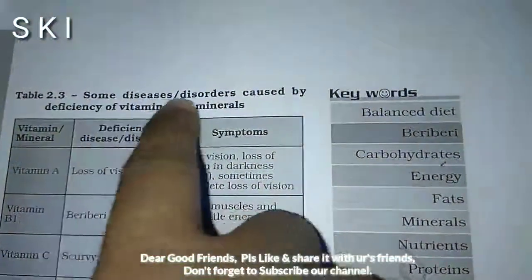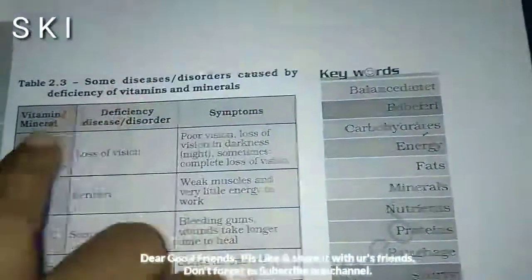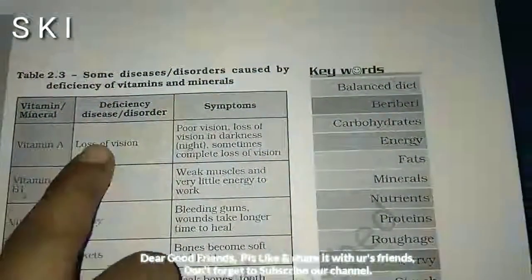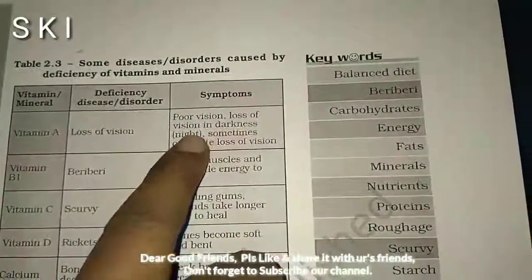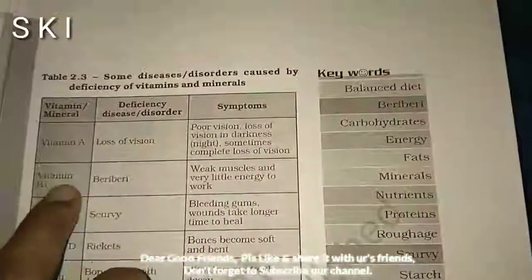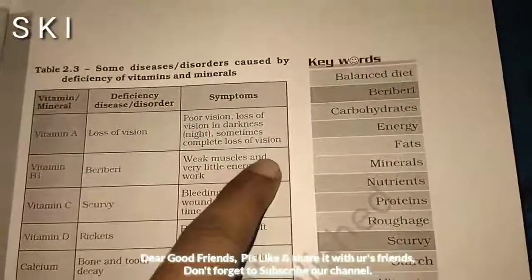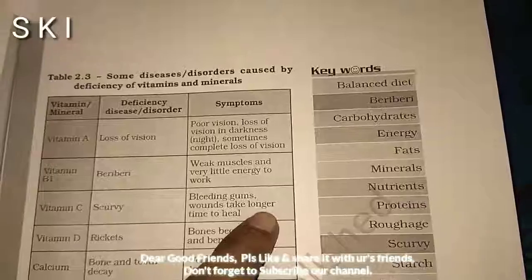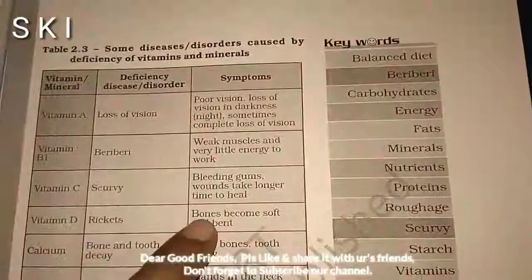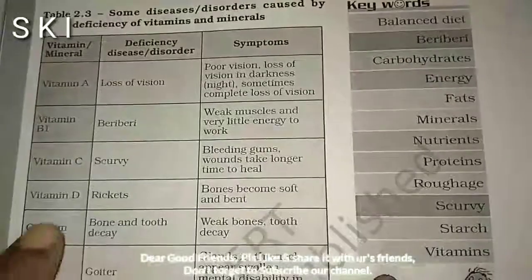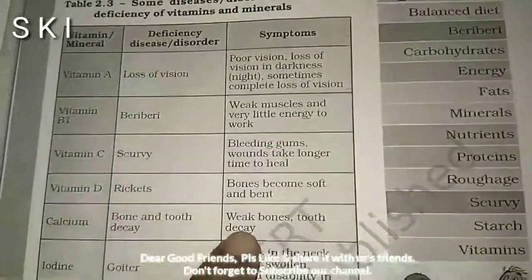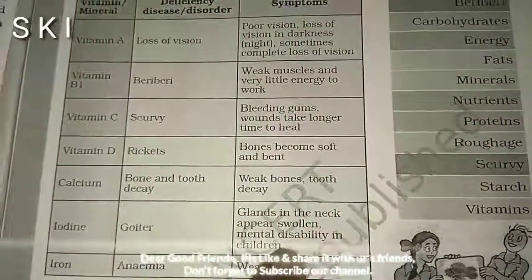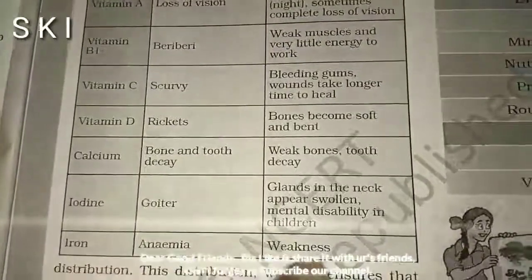Table 2.3. Some diseases and disorders caused by deficiency of vitamins and minerals. Vitamin A: poor vision, loss of vision in darkness at night, sometimes complete loss of vision. Vitamin B1: very weak muscles and very little energy to work. Vitamin C: scurvy, bleeding gums, wounds take a longer time to heal. Vitamin D: rickets, bones become soft and bent. Calcium: bone and tooth decay. Iodine: goiter, glands in the neck appear swollen; mental disability in children. Iron: anemia, weakness.